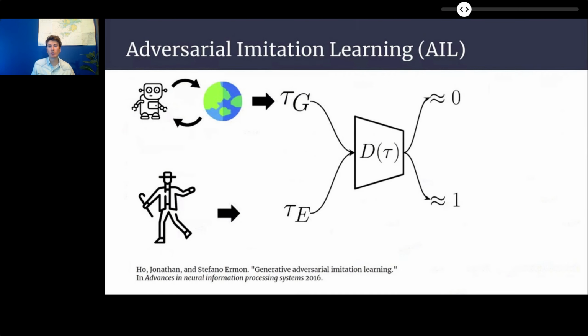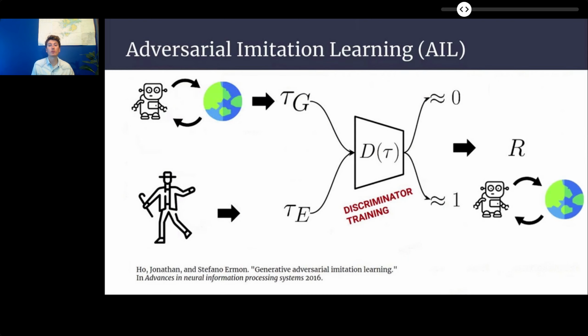Adversarial imitation learning uses the generative adversarial networks, or GAN paradigm, to train a discriminator that can tell apart expert trajectories from generated ones. This discriminator then provides a good reward that we can use to train the agent with reinforcement learning so that it behaves more like the expert.